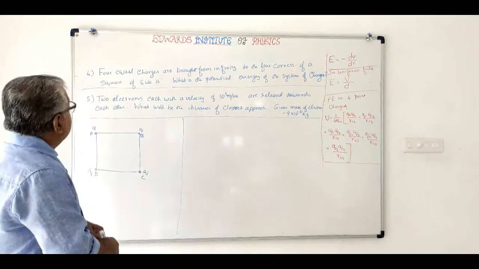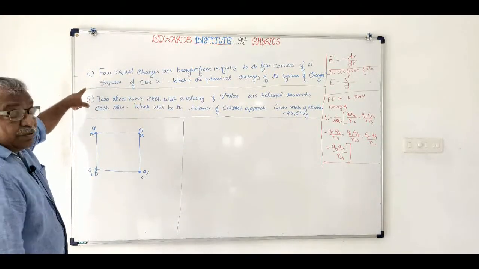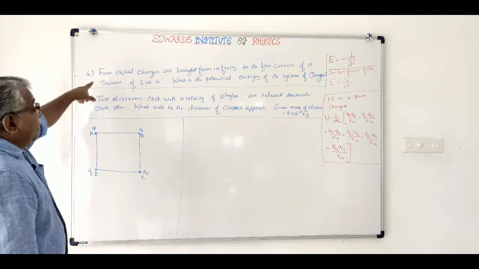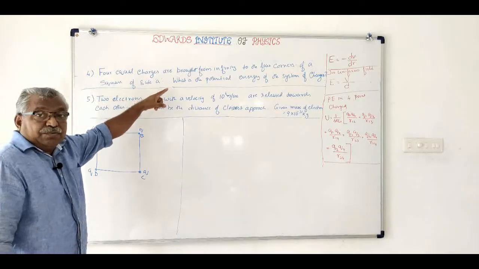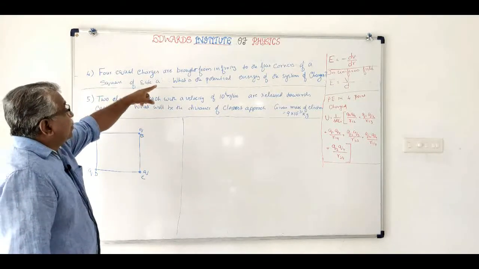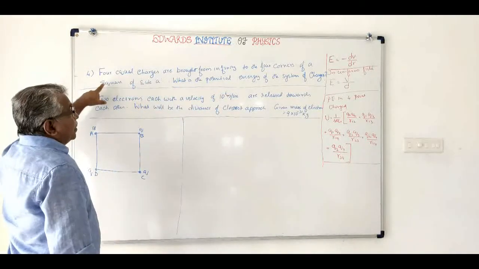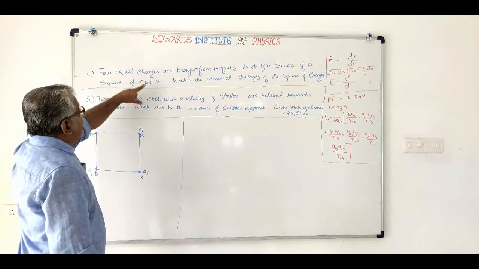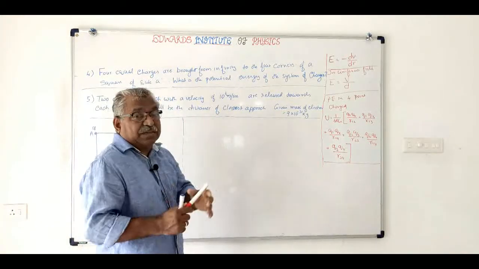Now let us see the fourth question. Two questions I have written here, 4 and 5. You please note down. After pausing the video, you can note this down. The first question is: 4 equal charges are brought from infinity to 4 corners of a square of side A. What is the potential energy of the system of charges?